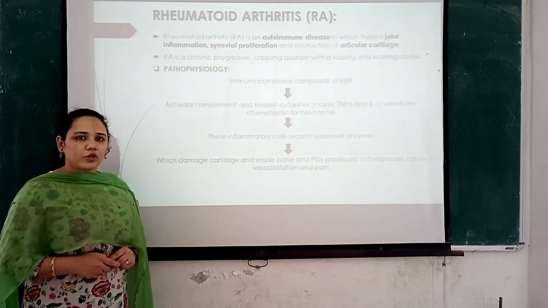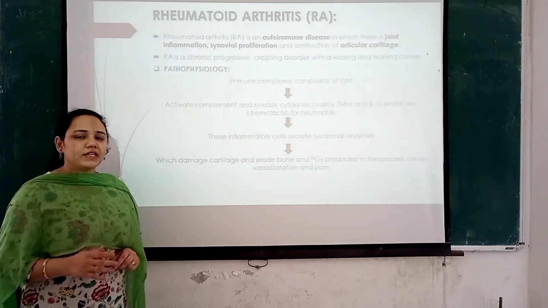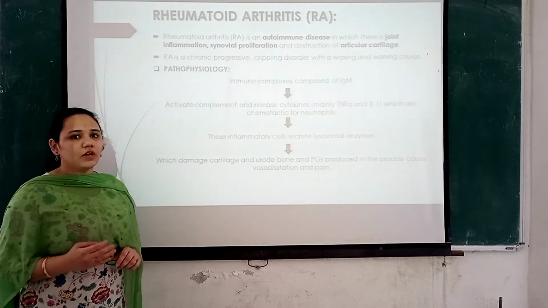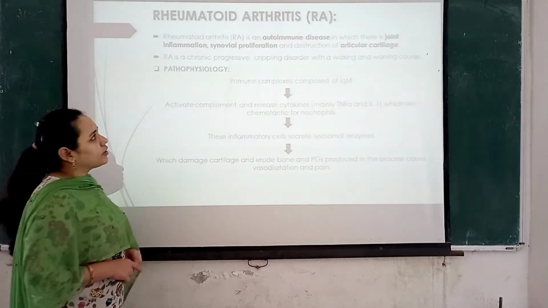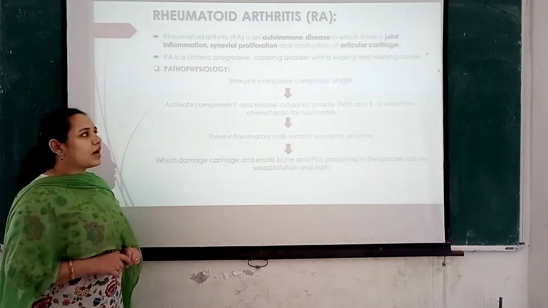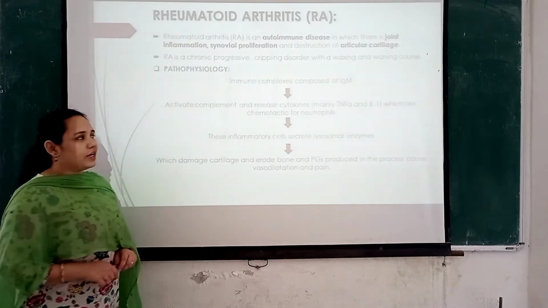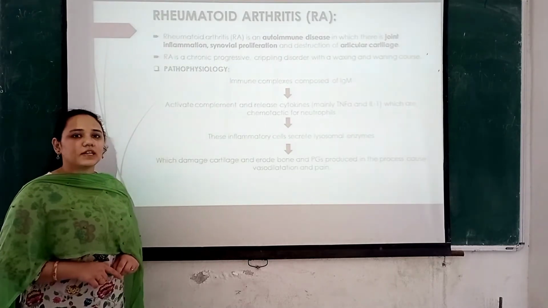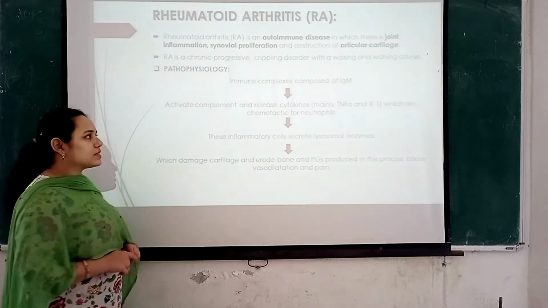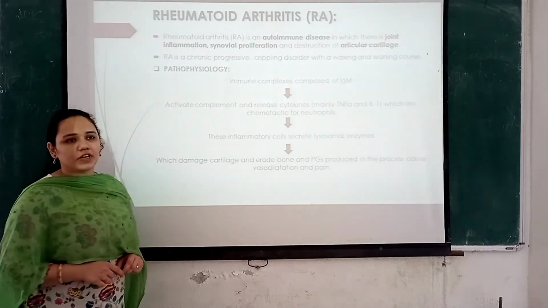By the term autoimmune disease, we understand that it is a disease in which the body's immune system attacks healthy tissues or cells of the body itself. In rheumatoid arthritis, this damage is seen in joints, bone and articular cartilage. Rheumatoid arthritis is chronic, progressive, a crippling disorder which only gets worse as time passes, with a remitting and waning course.